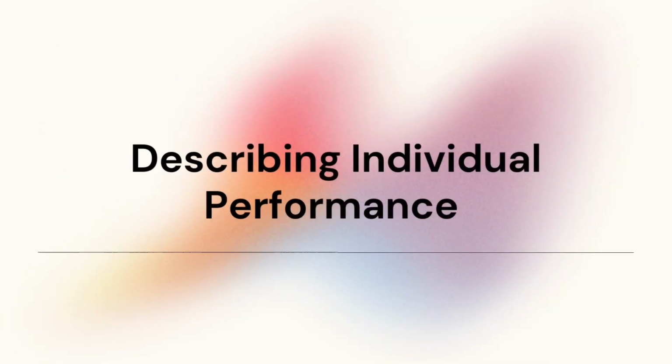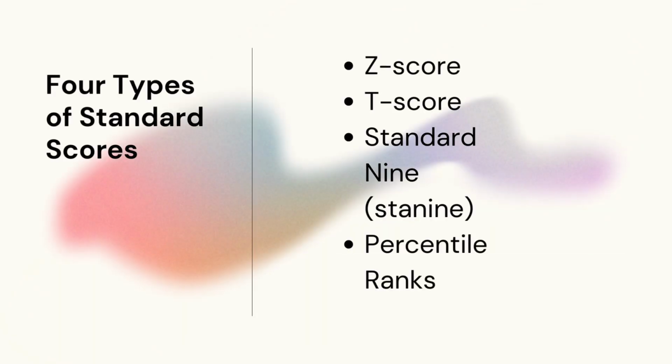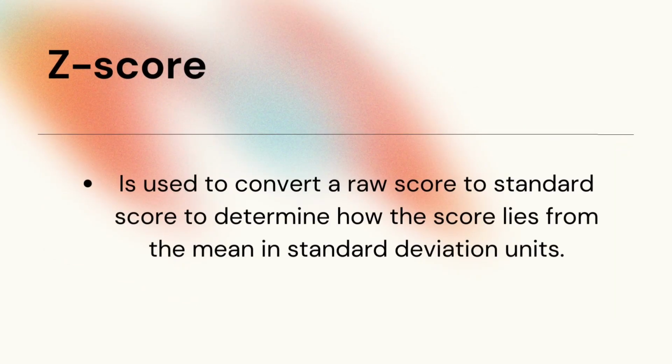So first off, we are going to discuss describing individual performance and its different kinds of converted scores. The procedures for converting raw scores to standard scores are presented in this video. There are four standard scores, which are the Z-score, T-score, standard 9 or STAN 9, and lastly the percentile ranks. So the first one is the Z-score.